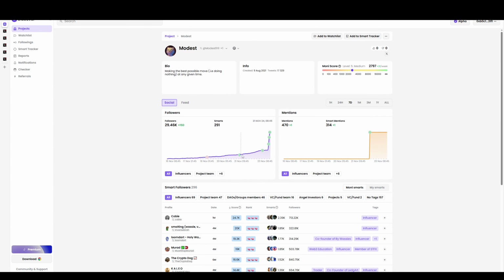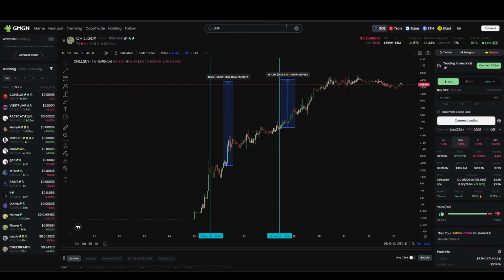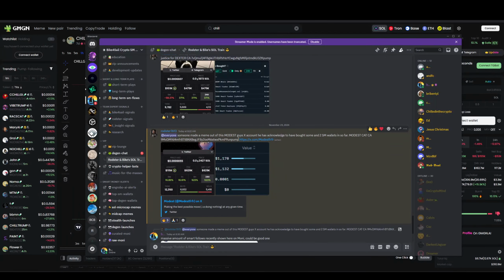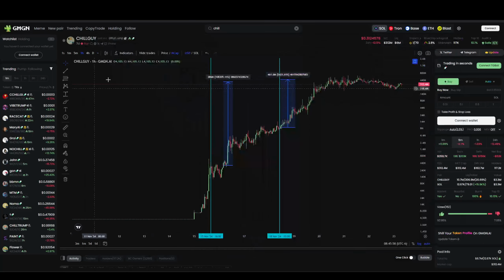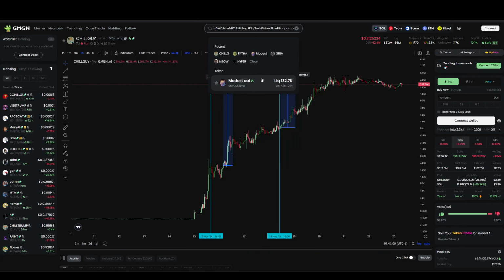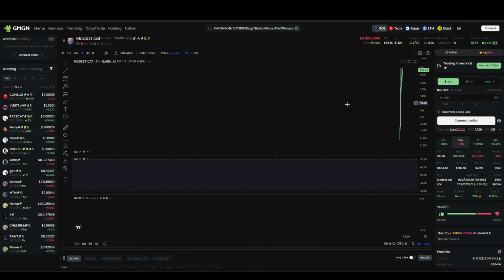So the first person, this thing skyrocketed here. So a lot of people are taking note of it. But this person here saw it at about 9:45, 21st of November. Let's look at the chart. I actually have to pull that up on our Discord. So I'm going to copy the CA where one of my friends here, Rodster, posted it just a little while ago. So he posted it at 8:22. Let's see what it's doing. He was extremely early on this one.